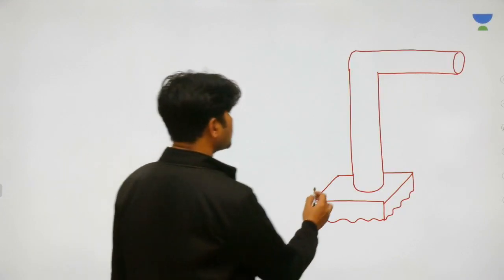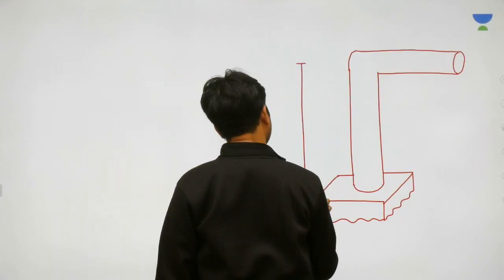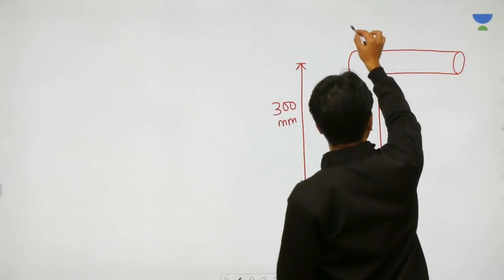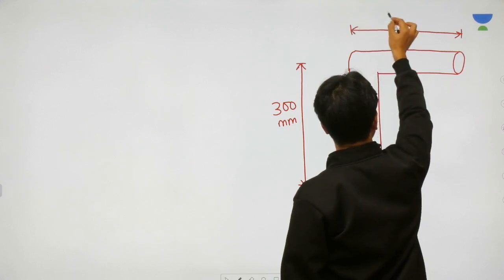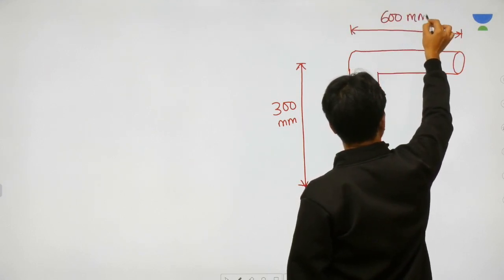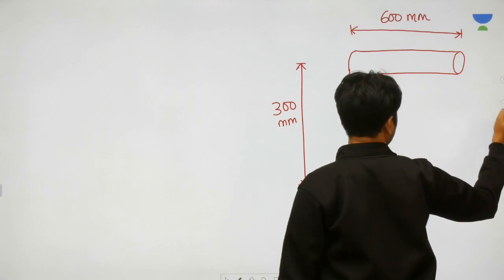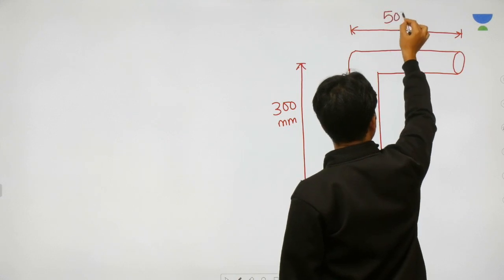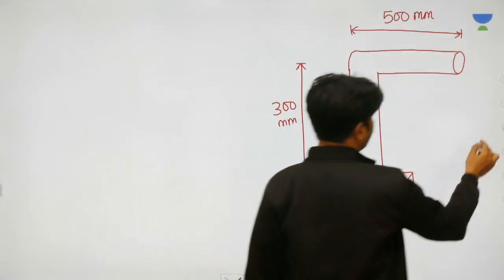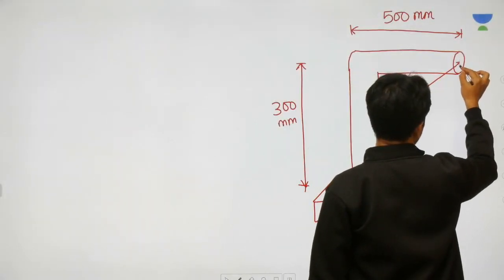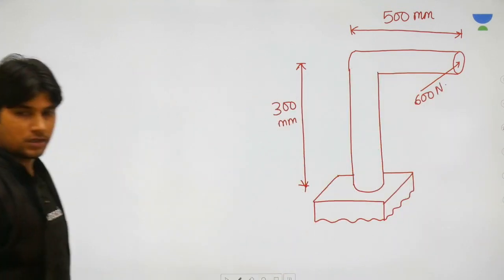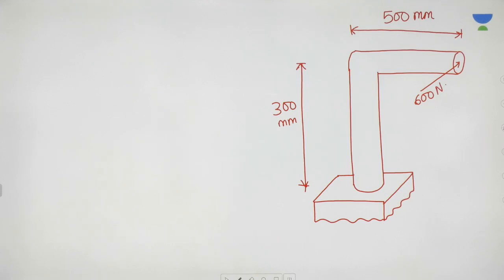The vertical arm of the column is 300 mm, and the horizontal arm is 600 mm. 600 or 500? I believe 500 mm, and 600 Newton is the force that we are applying at the tip of the horizontal arm.